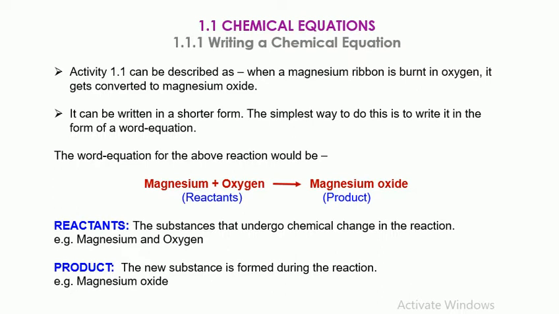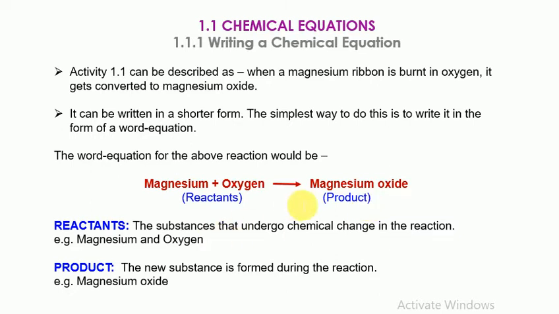In Activity 1.1, this can be described as: when a magnesium ribbon is burnt in oxygen, it gets converted to magnesium oxide. So it can be written in a shorter form, in the form of a word equation: magnesium plus oxygen gives magnesium oxide. On the left hand side we write the reactants and on the right hand side we write the product. The substances that undergo chemical change in the reaction, magnesium and oxygen, are the reactants, and the new substance is magnesium oxide. So this is the product.